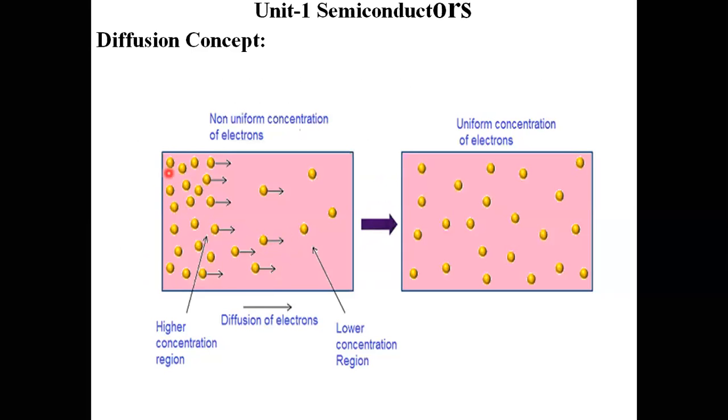That means the adjacent electrons exert some force between one electron and the other electron. That force I can call the repulsive force. Same charge carriers: this is negative, this is negative, therefore negative and negative are going to be repelled. For example, considering holes, positive and positive are also going to be repelled, and due to that repulsive force, these charge carriers will be pushed toward the low concentration region.